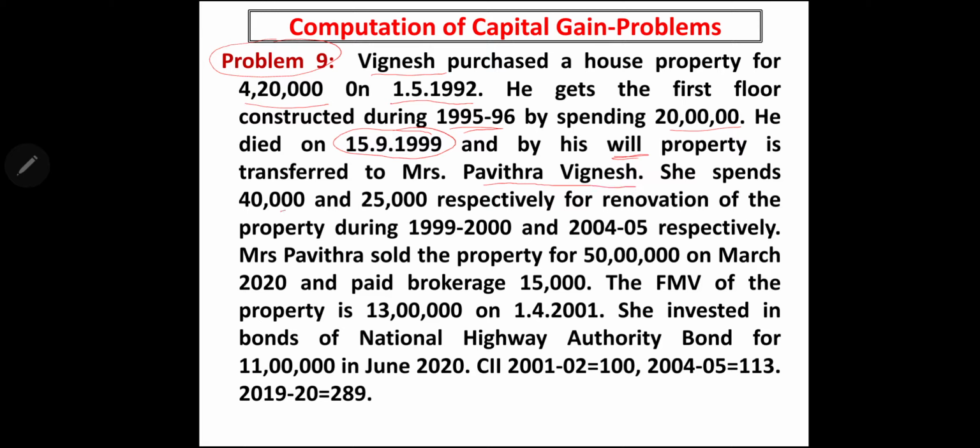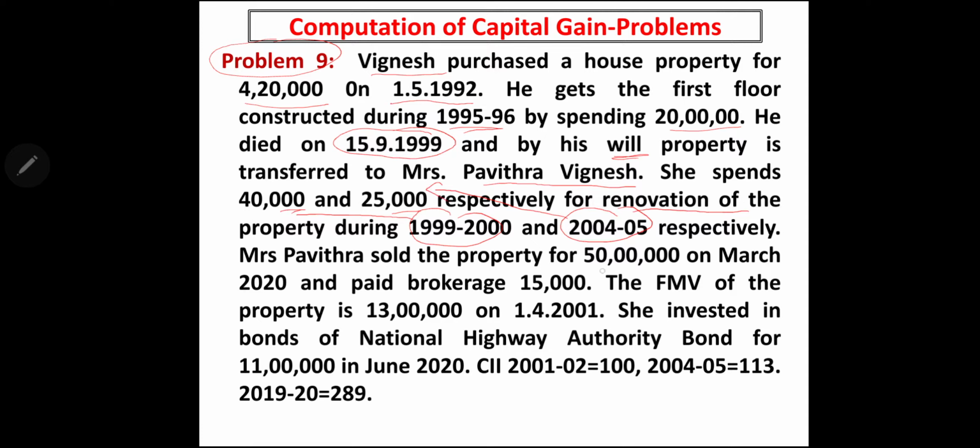She spends 40,000 and 25,000 respectively for renovation of the property during 99, 2000, 2004 and 5. So during 99, 2000 she has spent 40,000 as cost of improvement, and during 2004 and 5 she has spent 25,000 as cost of improvement.